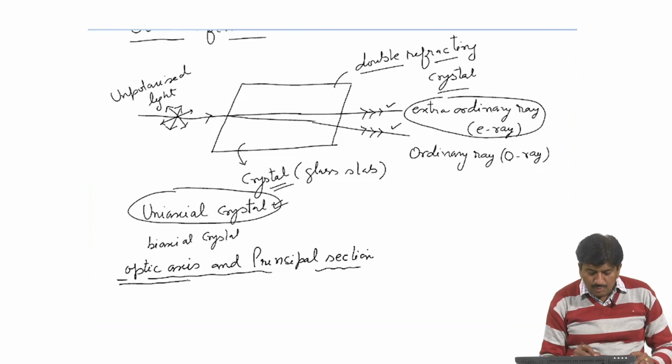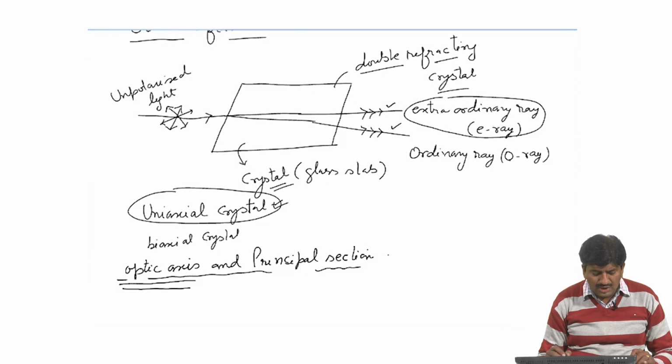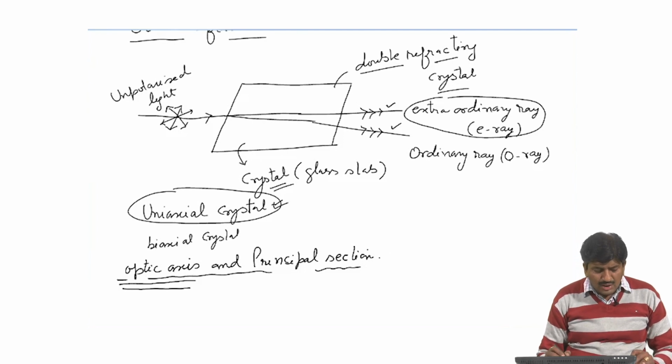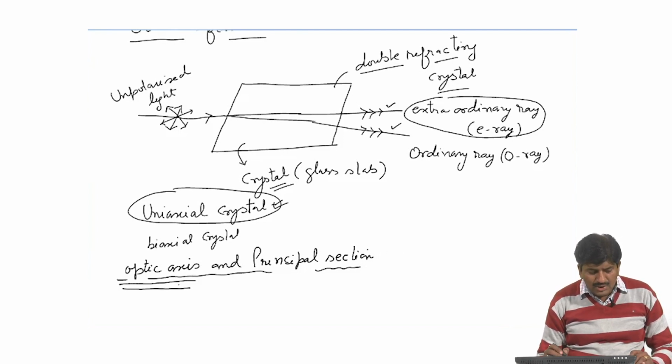This direction is known as optic axis, and any direction parallel to the optic axis is also an optic axis. Thus an optic axis is a direction in the crystal and not a unique straight line passing through a set of specific points in the crystal.